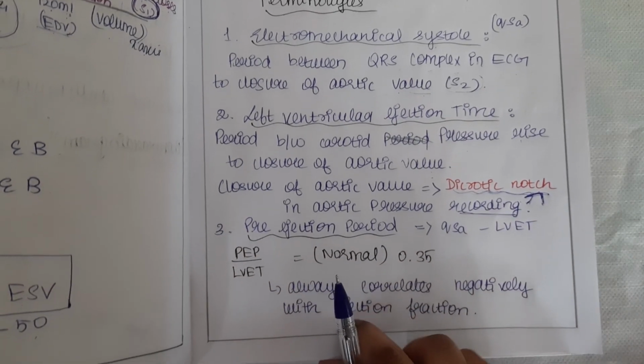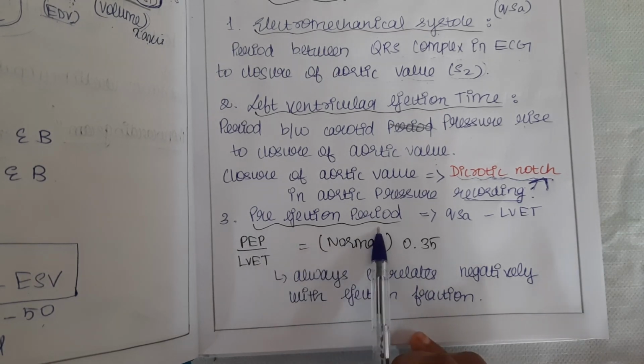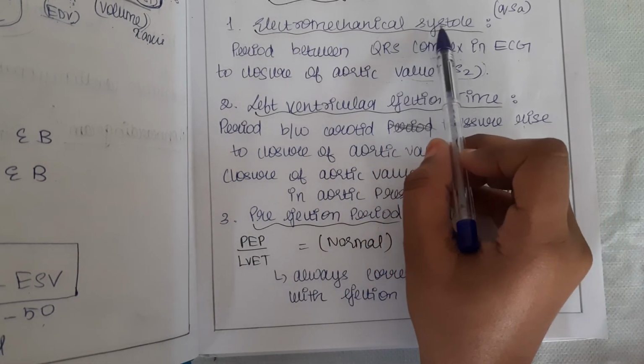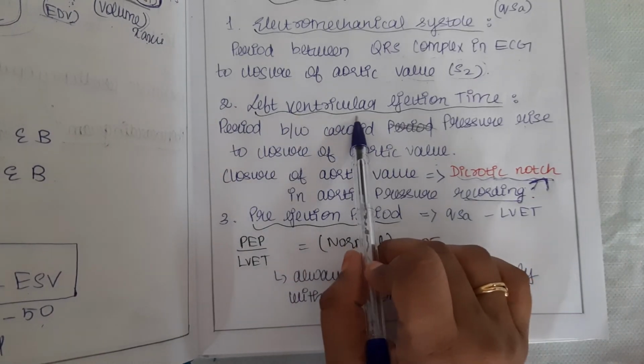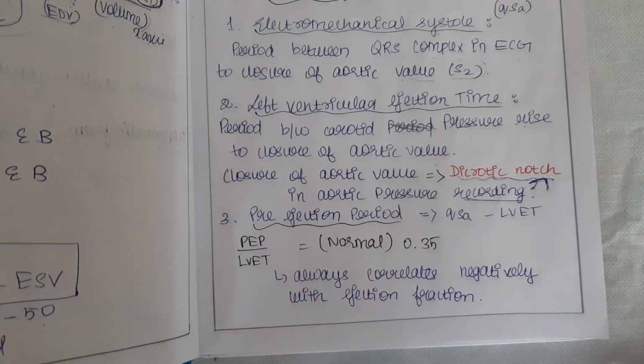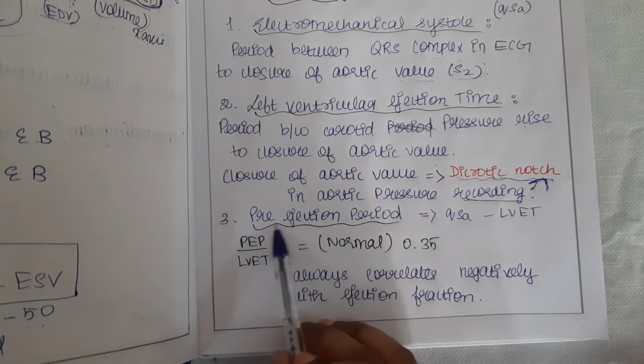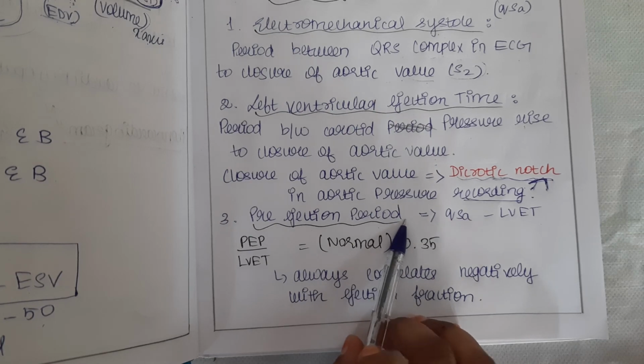And one more terminology, the last terminology, is pre-ejection period. What is that pre-ejection period? The difference between the electromechanical systole and left ventricular ejection time. The difference between these two, the above two, results in the pre-ejection period.